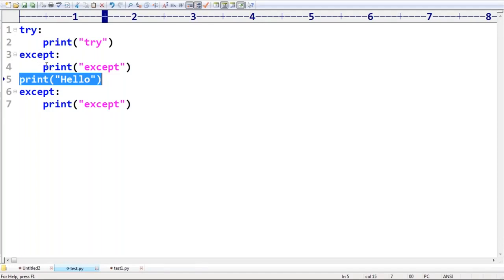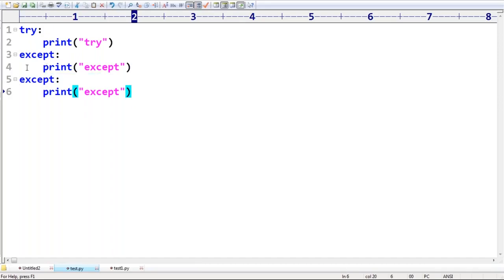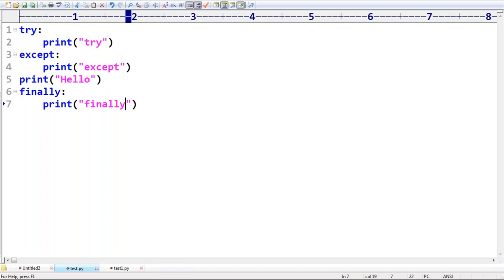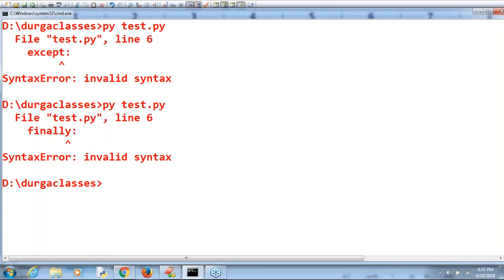Next possibility, observe here. After the except block, I'm taking a statement, and then, assume this is the finally. Is it valid or invalid? Obviously invalid, because between the except block and finally, how are you allowed to take some statement?